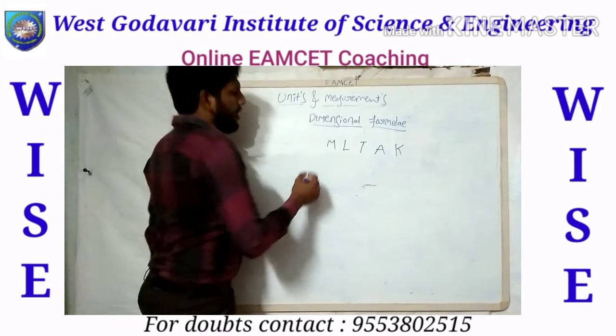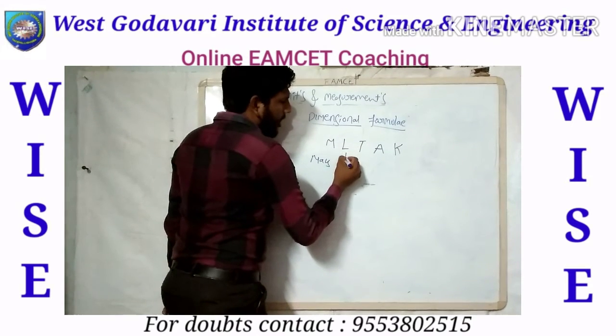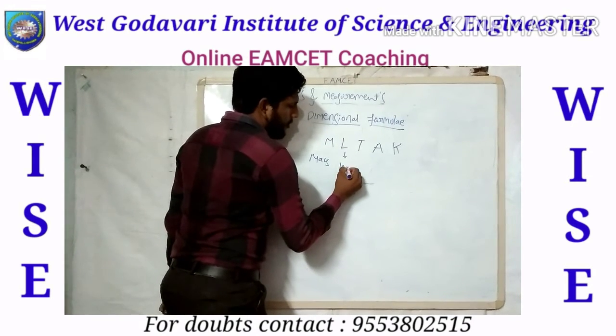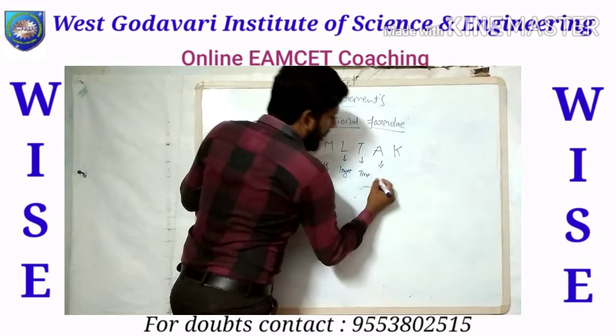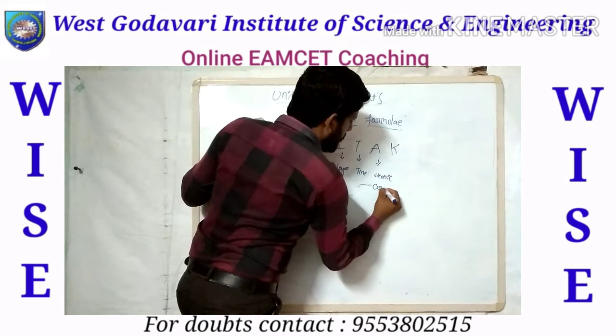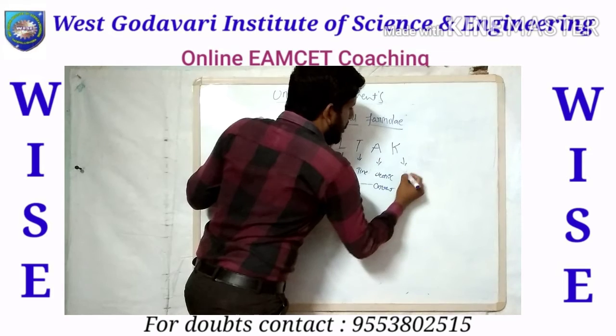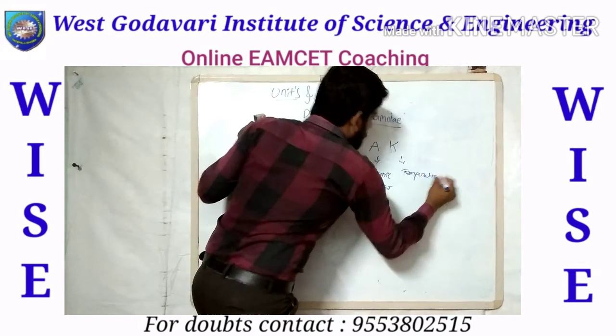M is for mass, L is for length, and T is for time. A is for electric current, and K is for temperature. Sometimes, in rare conditions, we use theta for temperature.